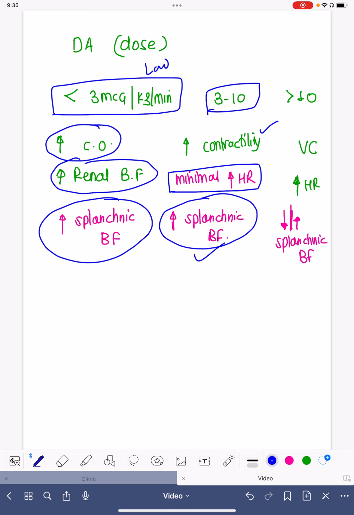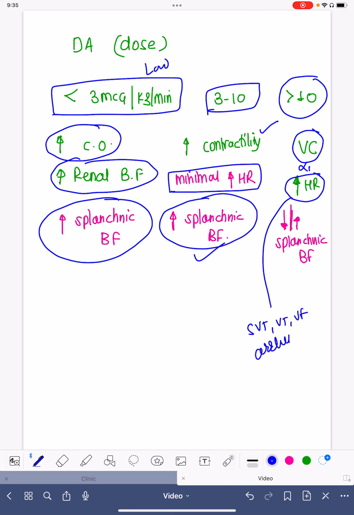And when we are talking about a very high dose, that is more than 10 microgram per kg per minute, it causes intense vasoconstriction because of significant alpha 1 stimulation. There is a marked increase in heart rate, and this will increase the risk of SVT, VT, VFib, and arrhythmia. And at that time, there will be reduced splanchnic blood flow because of the intense vasoconstriction.